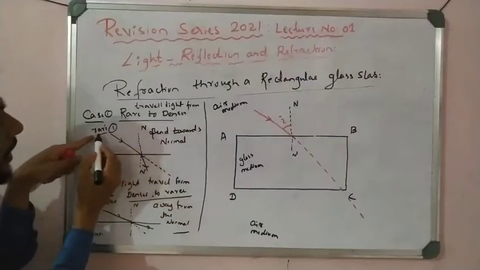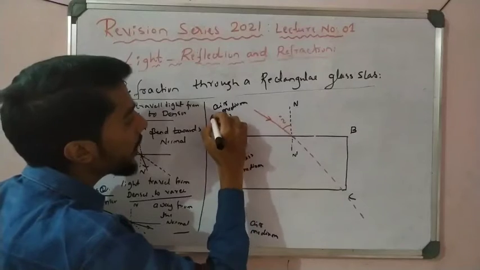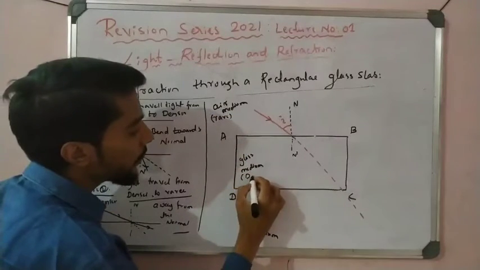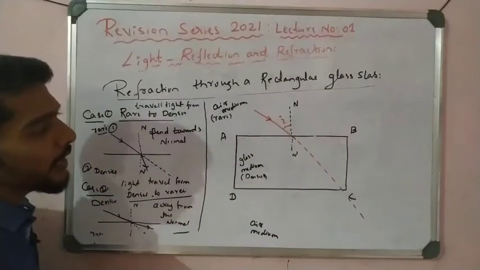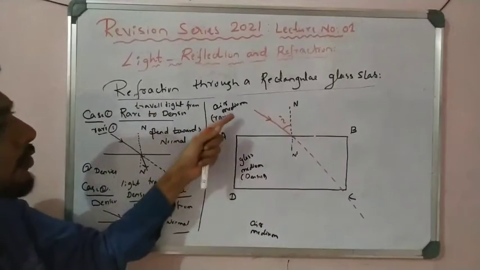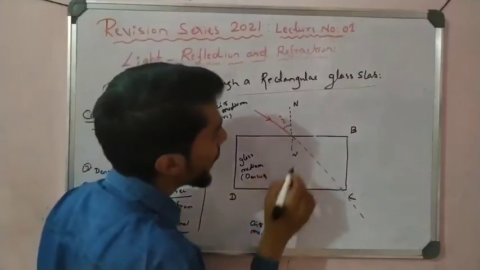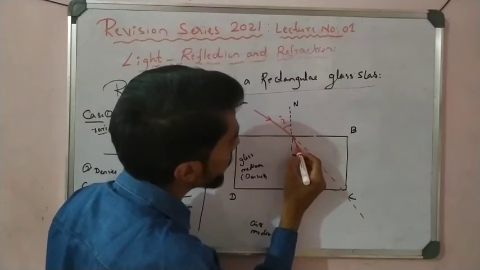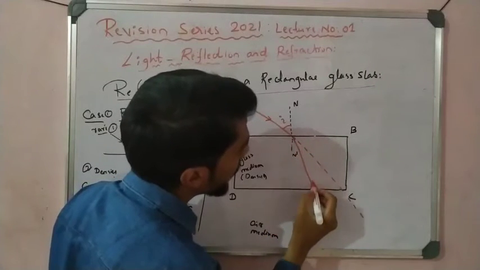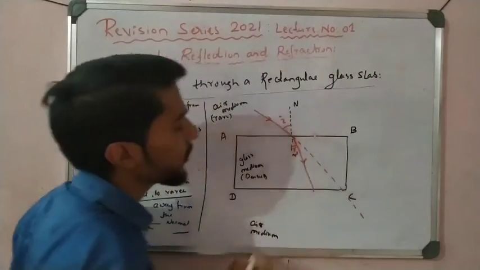When the light travels from rarer to denser, see here, this is a rarer medium, air is a rarer medium, and the glass is the denser medium, right? Because the density of glass is more here. So in that case, light travels from rarer to denser, which means it is bent towards the normal. So the light is bent like that. This is called the angle of refraction.